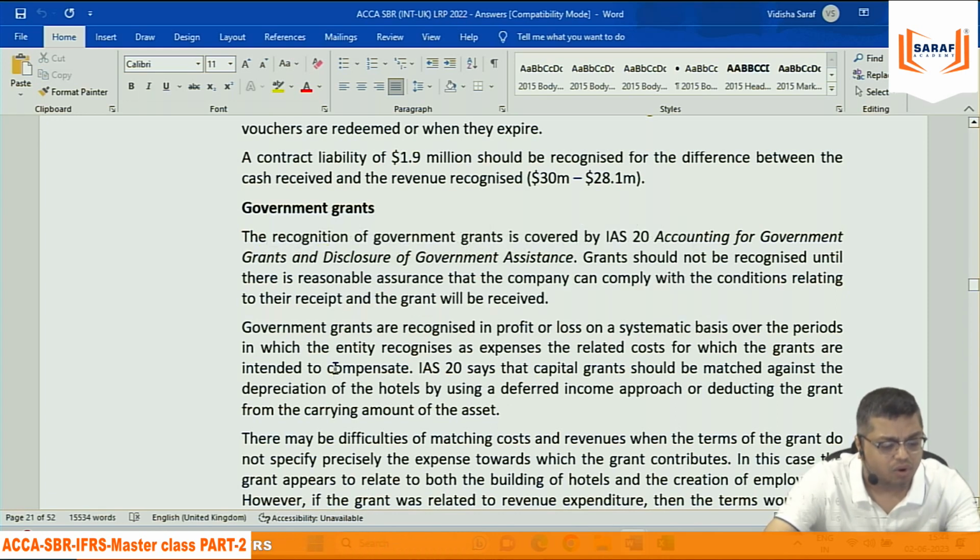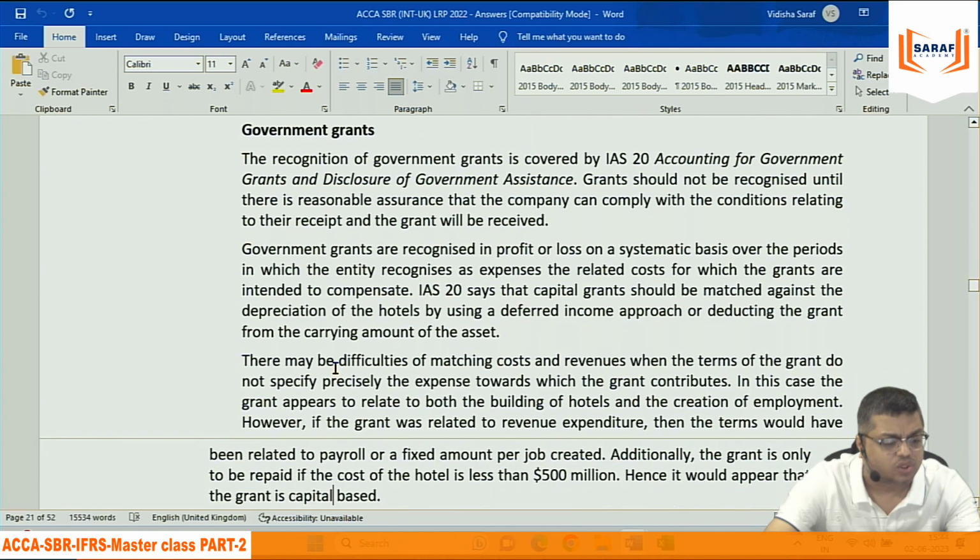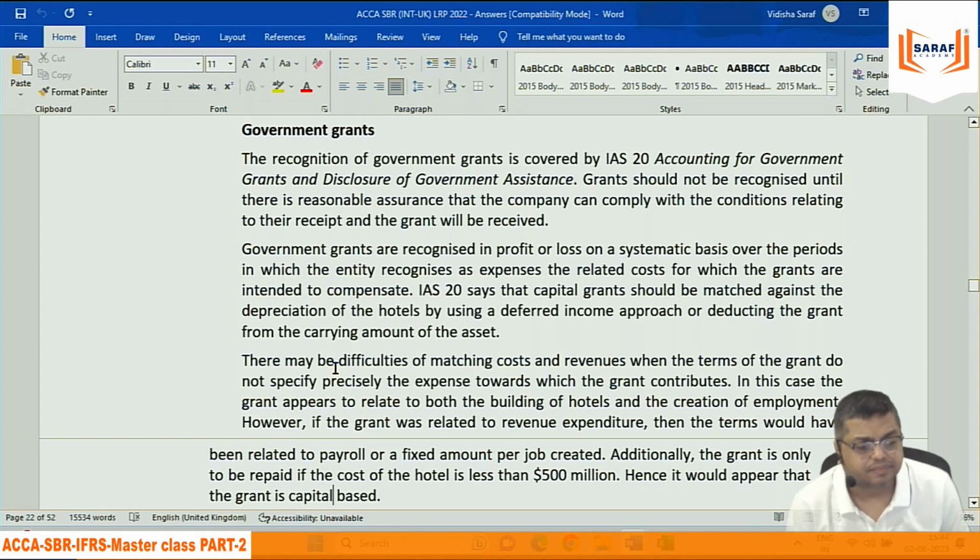Government grants. The recognition of government grant is covered by IAS 20, Accounting for Government Grants and Disclosure of Government Assistance. What is government assistance? Anybody remember? Non-monetary help. Suppose government is advising farmers how to do agriculture, how to use fertilizer. So that you can disclose, but no accounting for that.